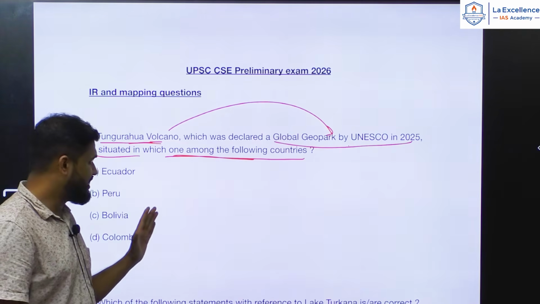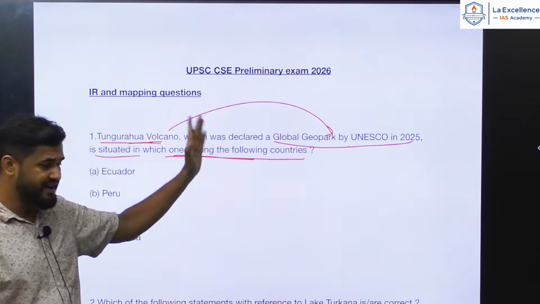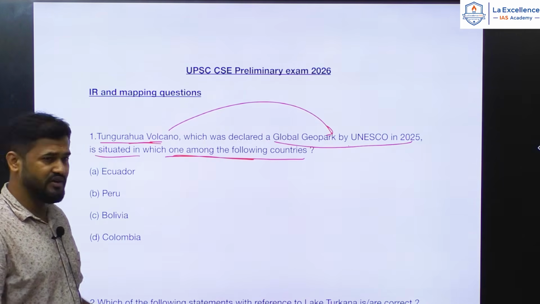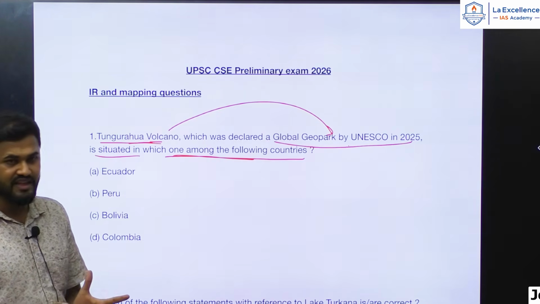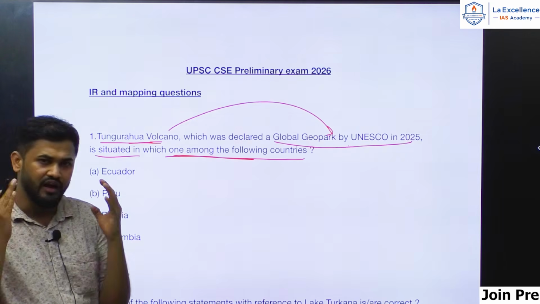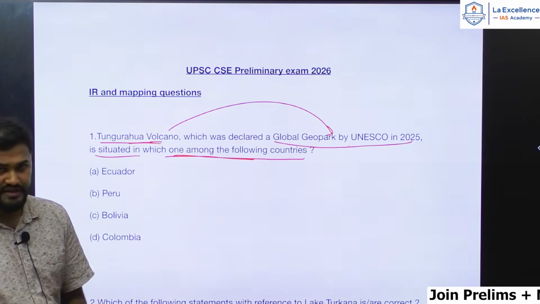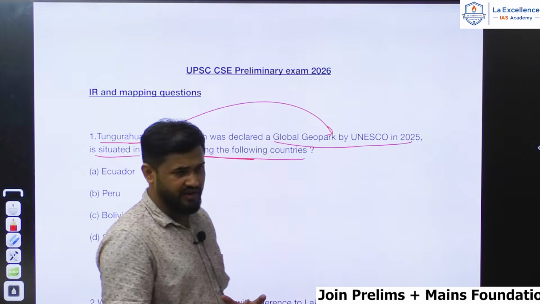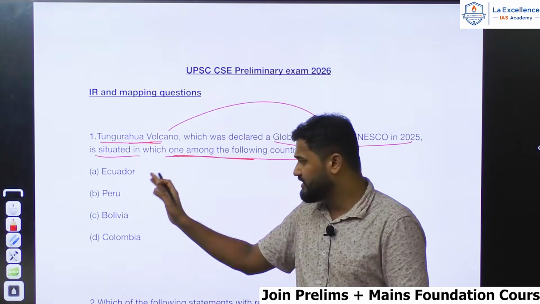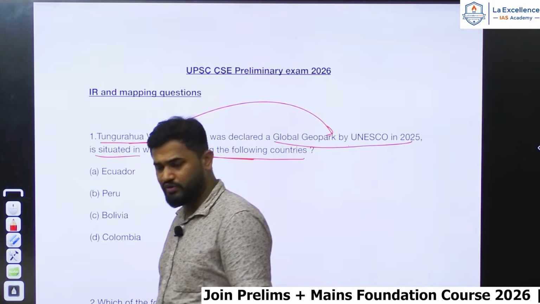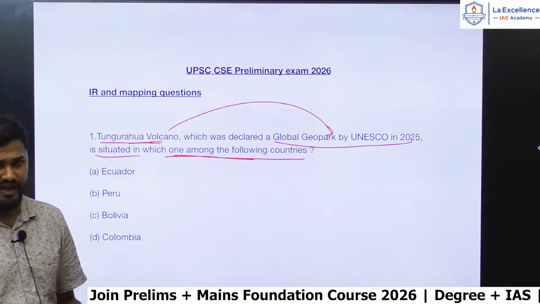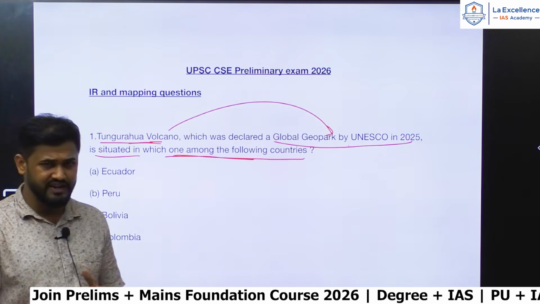Otherwise, it is not an easy guess, because most of these are South American countries. That means most are situated in the same region, and the Andes Mountains, which are part of the Pacific Ring of Fire, pass through all these countries. So otherwise, it's not an easy guess.